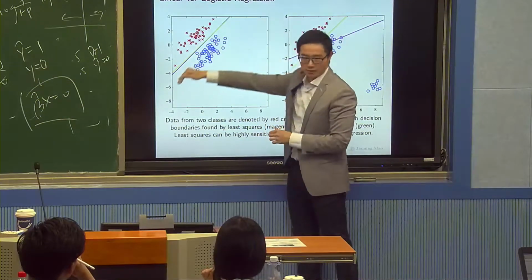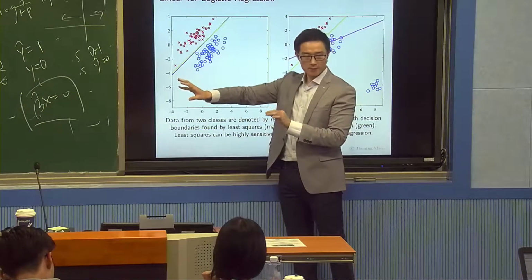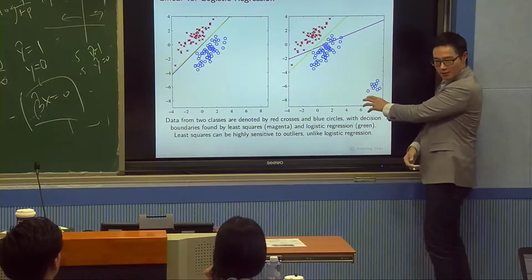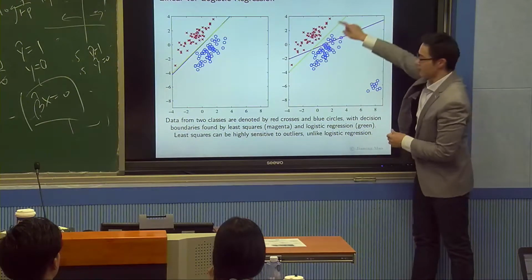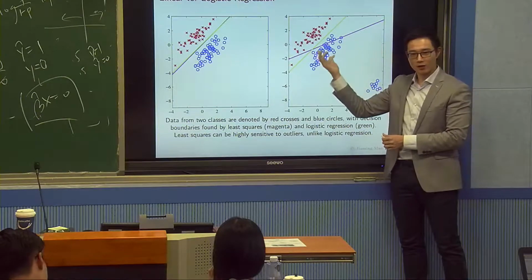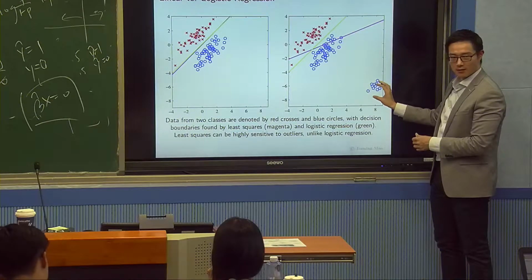Logistic regression and linear regression are almost completely the same. But if I have some blue points here, then there's trouble. The green line is logistic, and this purple line is linear. You can see the linear no longer works when I have some data here. Why is that?